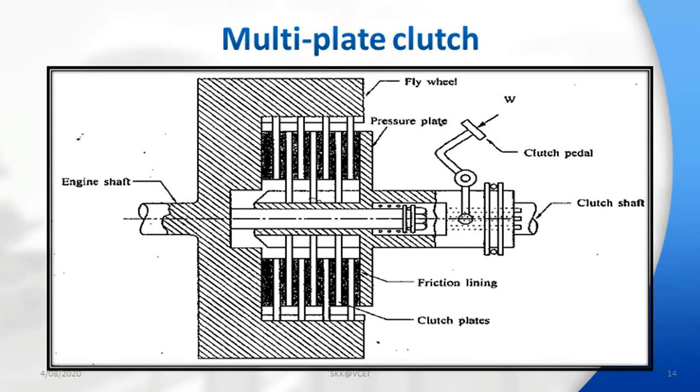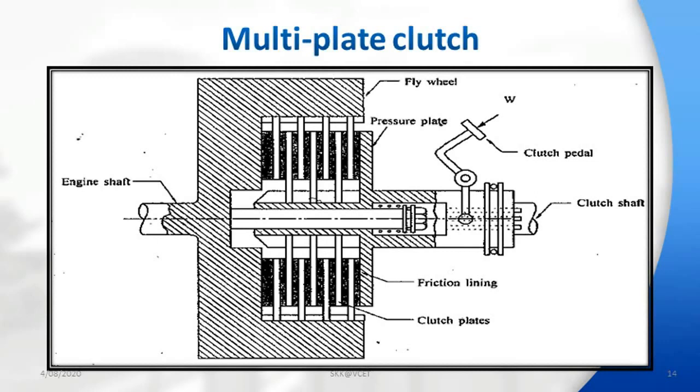The multi-plate clutch has more than two discs, that is, the number of friction plates is increased to increase the capacity of the clutch. The clutch capacity to transmit torque increases due to more frictional area through the use of a number of friction plates. The size, however, remains fixed. Alternatively, the overall diameter of the clutch can be reduced for the same amount of torque transmission as that of the single plate clutch.